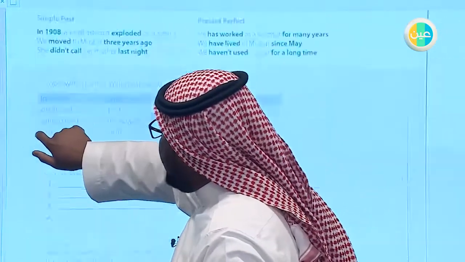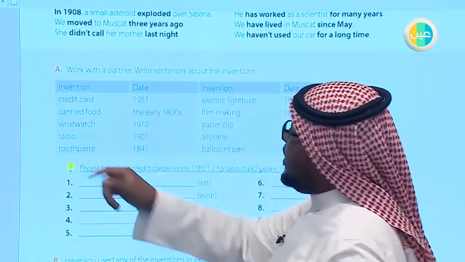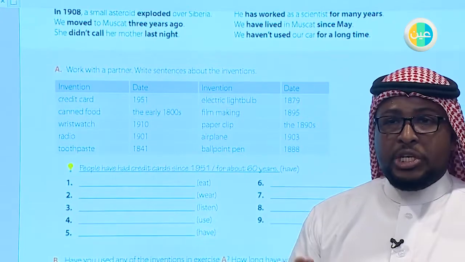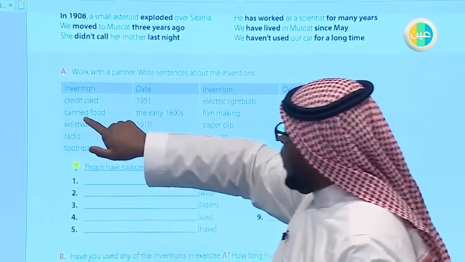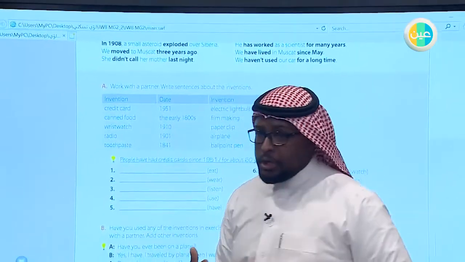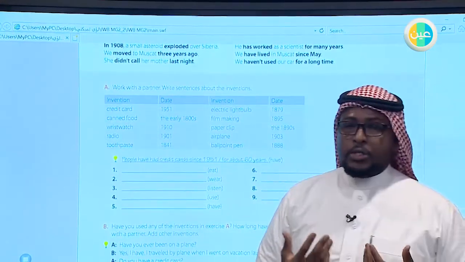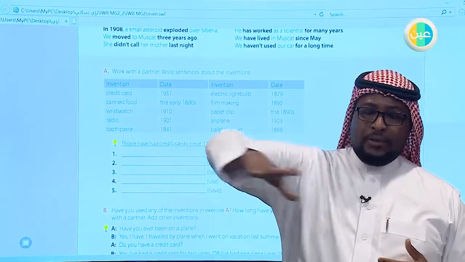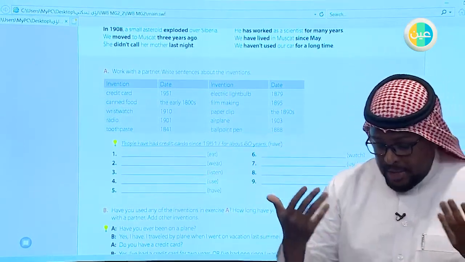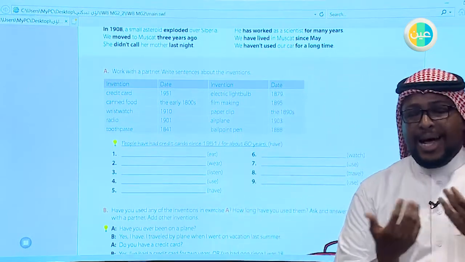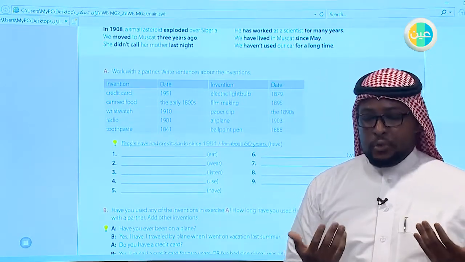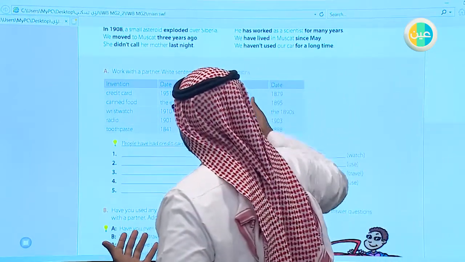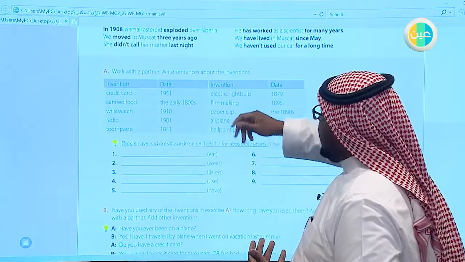Of course, here we have the credit card. The credit card is the card that you can use to withdraw money or to go to a bank machine and have some money. We also have canned food. Canned food, you know that people used to, for example, dry their food to protect it, and then they went to another level of having food in their homes by having canned foods. And nowadays, canned foods are used in all supermarkets and groceries.